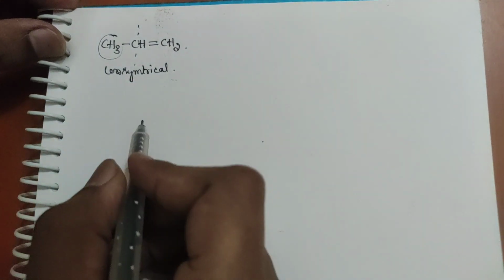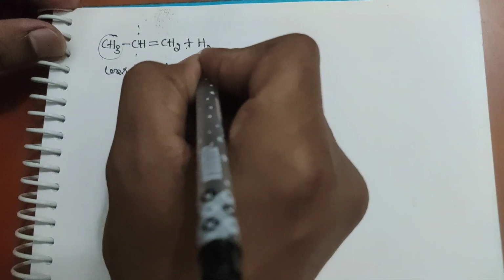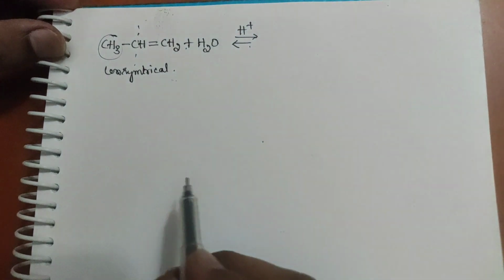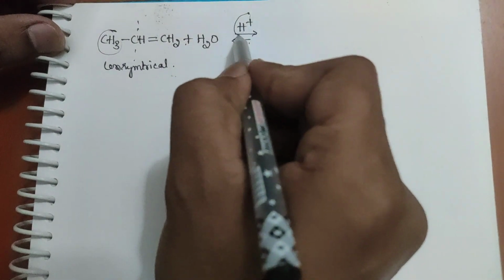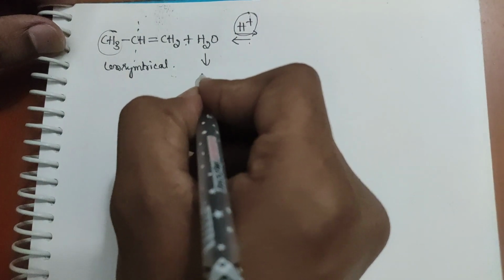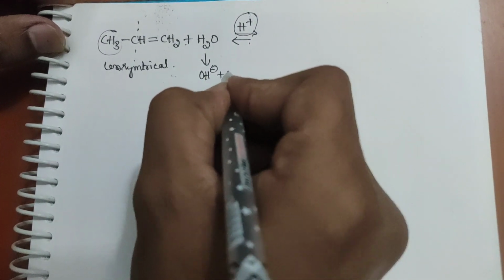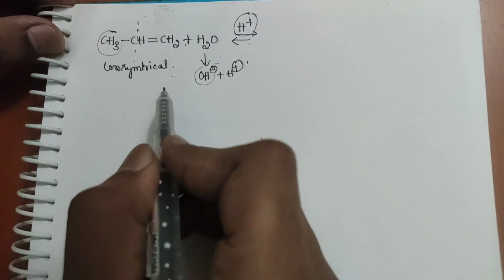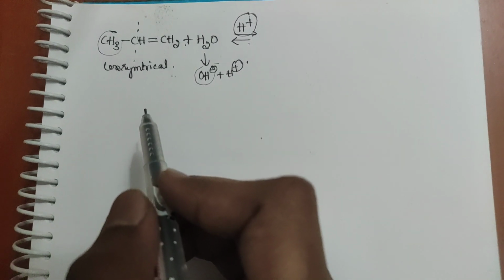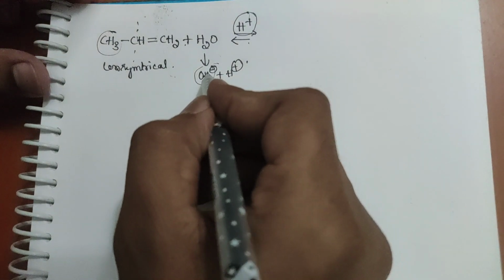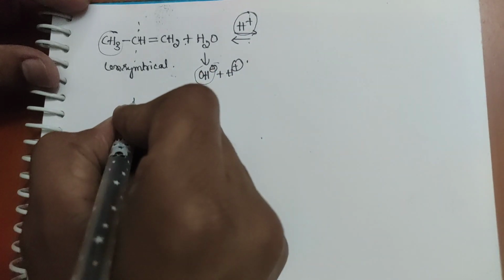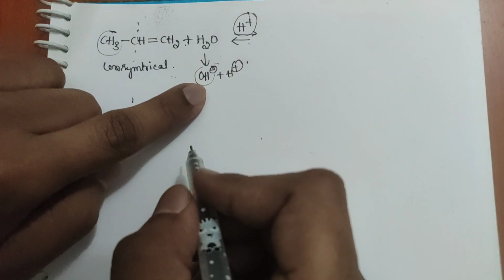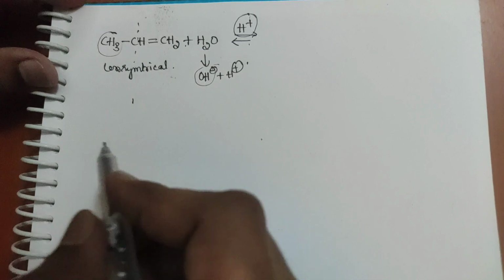If you conduct acid catalyzed hydration in the presence of the catalyst H plus, an acid, this water splits as OH minus and H plus. The addition of this OH minus takes place according to Markovnikov's rule.